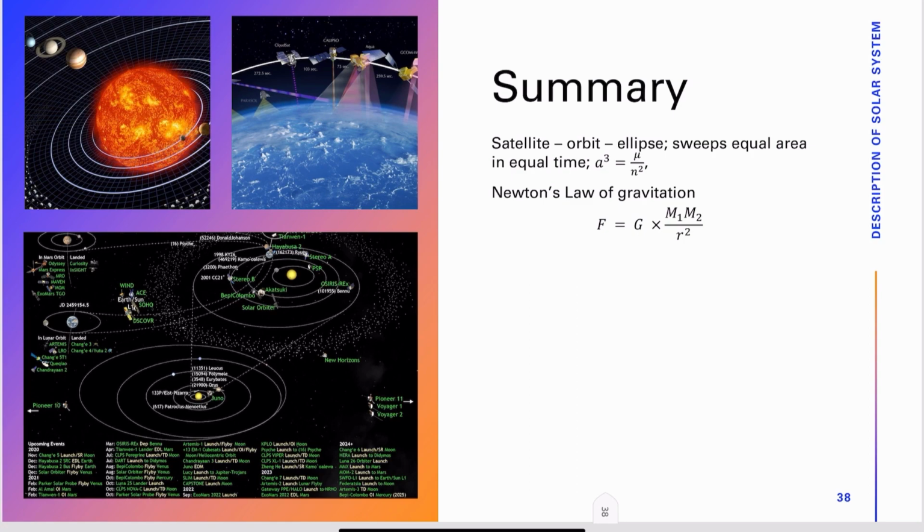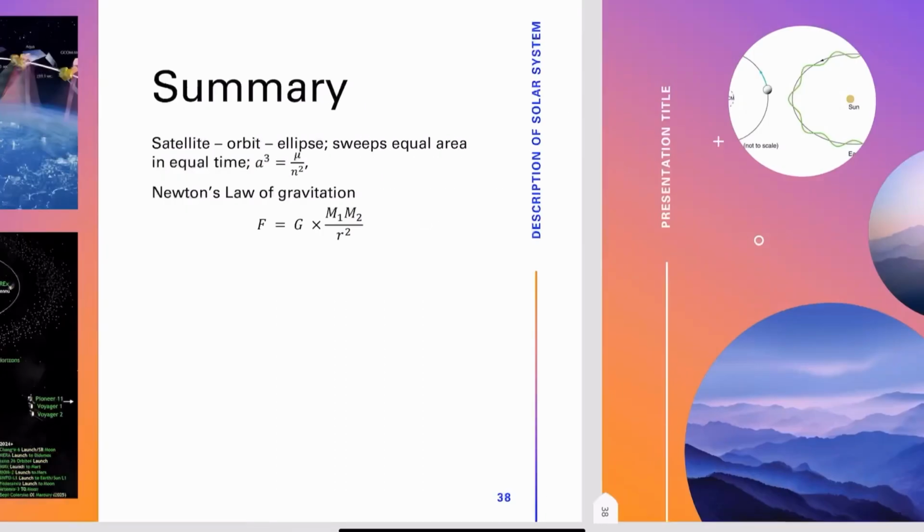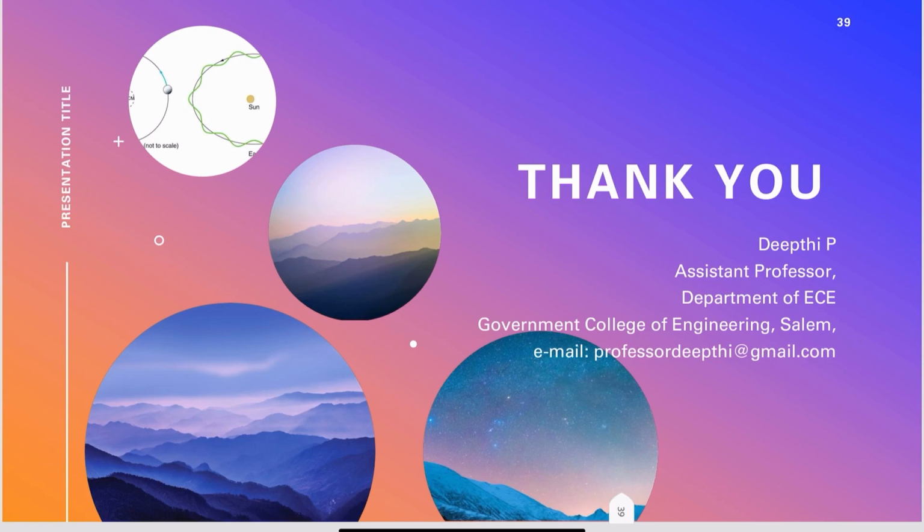And finally, we have seen Newton's law of universal gravitation, which states that F is equal to G into m1 m2 by r square, where G is the gravitational constant, F is the force of gravity between m1 and m2, m1 is the mass of one object, m2 is the mass of the other object, r is nothing but the distance of separation of the two objects. So with this, we'll wind up this lecture.